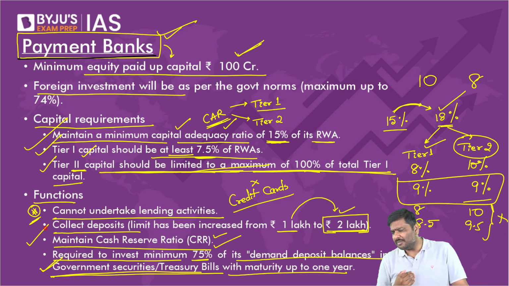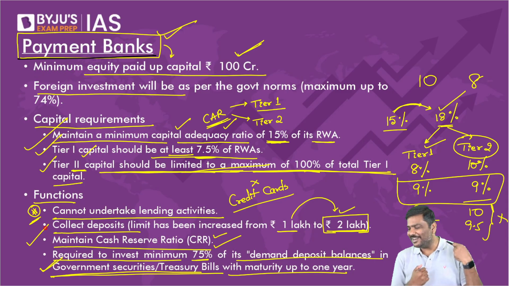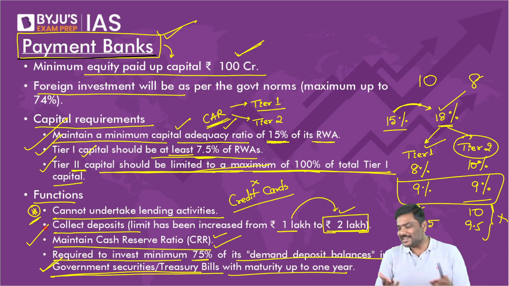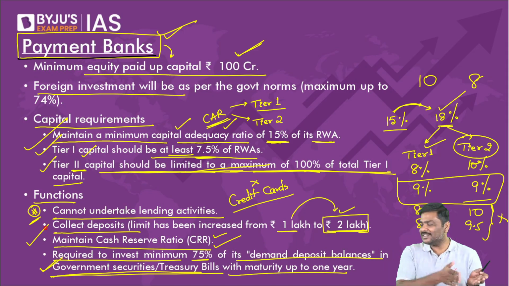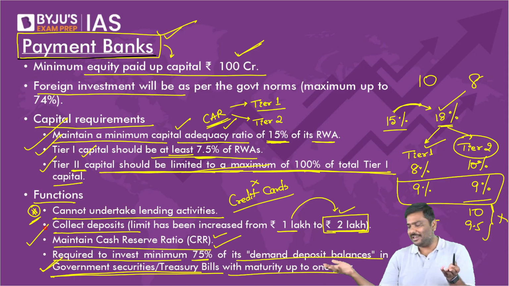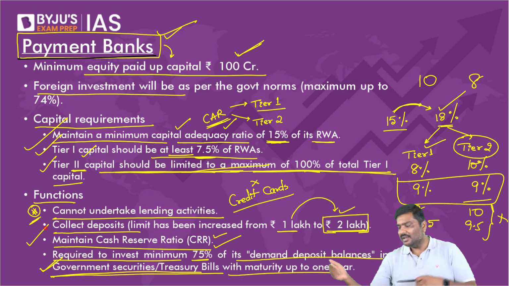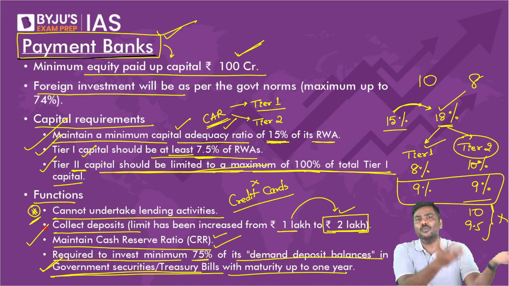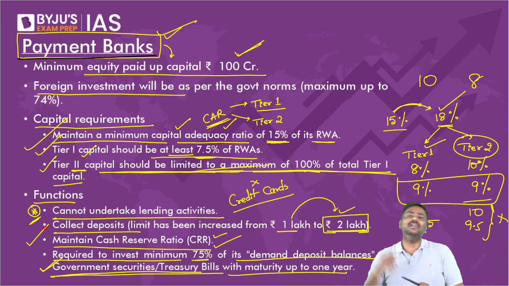What is a treasury bill? My dear, you people tell me, what is a treasury bill? Did we not discuss treasury bill? Already forgotten what is treasury bill. Government securities are of two types. One is dated security and the other one is a treasury bill. In case of treasury bill, maturity period is up to 1 year. In case of dated securities, maturity period is more than 1 year. These are government bonds. These are treasury bills.